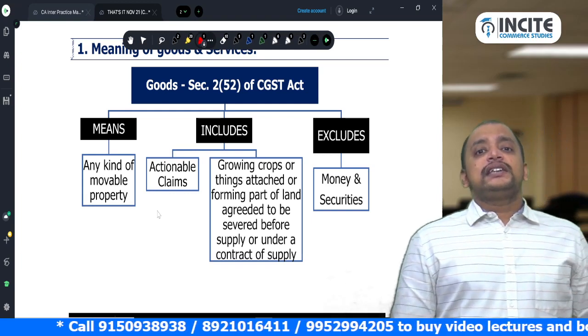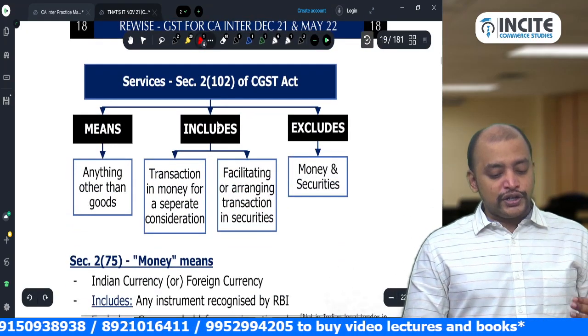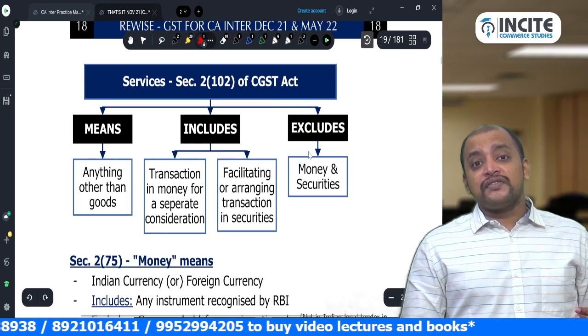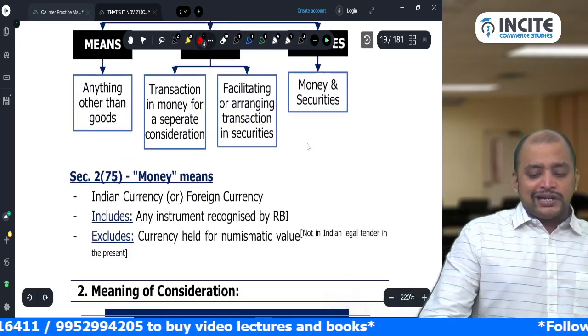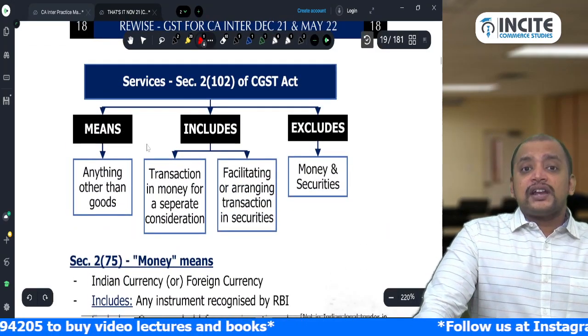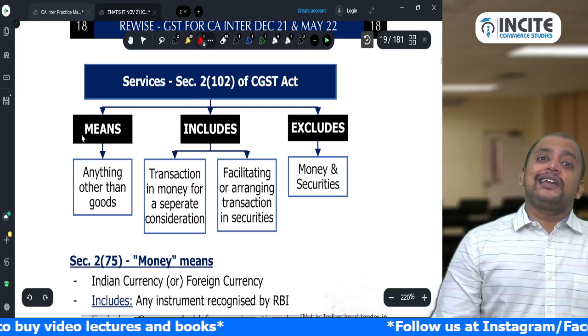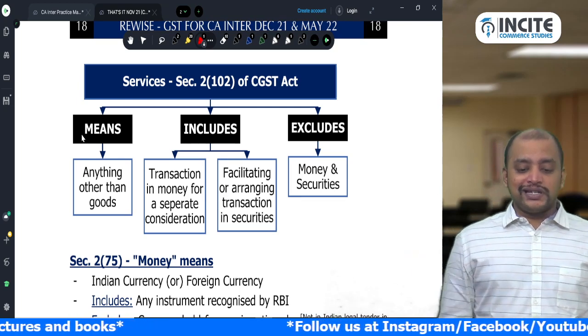Same way, the service definition is given under section 2 clause 102. The service definition also excludes money and securities. So money and securities are neither goods nor services. Services means anything other than goods. So anything other than goods will come under services.